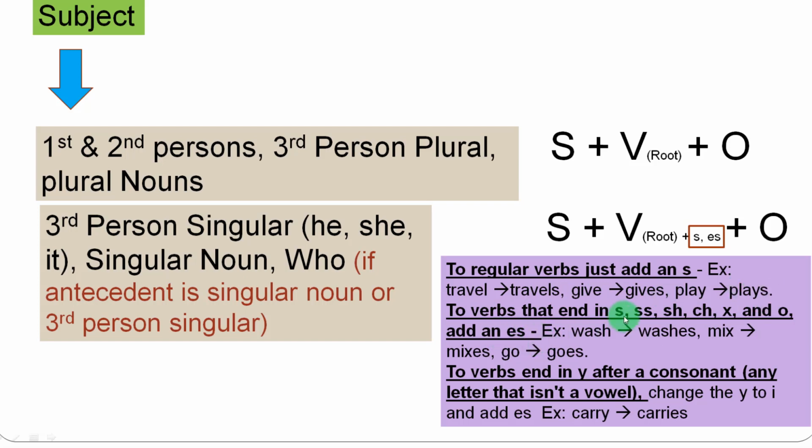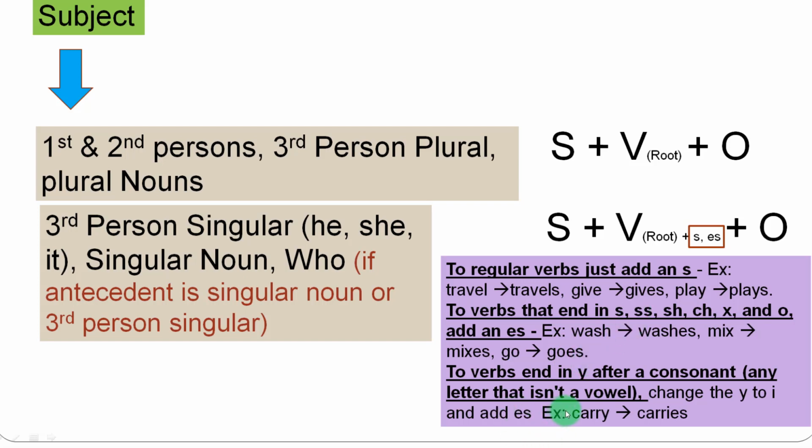But if the verb has s, double s, sh, ch, x, or o at the end of it, for example wash, the end is sh, so it will turn into washes, we will add es at the end of it. Similarly, mix ends with x, so it will turn into mixes. Then go has o at the end of it, so it will turn into goes, we will add es at the end of it.